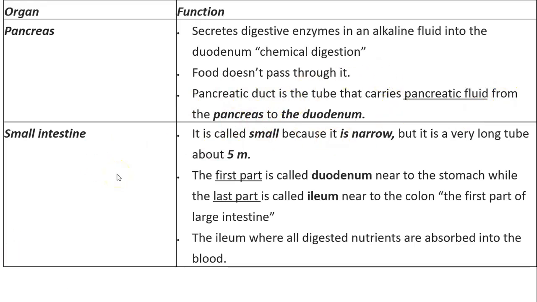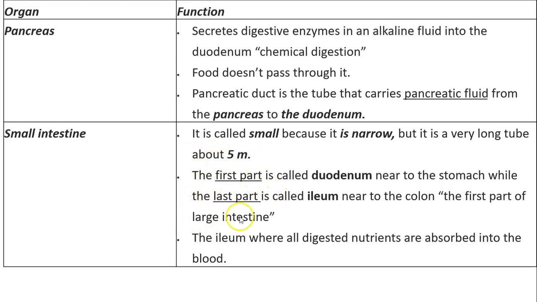Now, the rest of the small intestine. Again, what's the small intestine? It is a small, hollow, and narrow tube. Why do we call it the small intestine? Because it's narrow, not because it's small at all. It's 5 meters long. It's very, very long. The large intestine is actually shorter than the small intestine, but it is wider. So that's why we call it the small intestine, because of its narrow diameter.